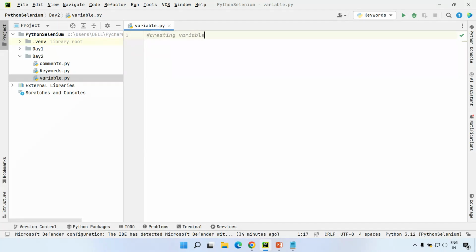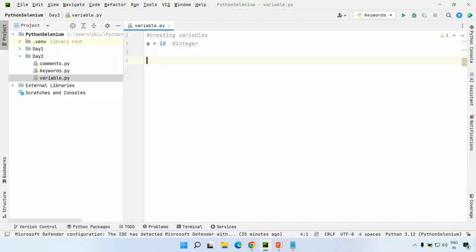Creating variables. I'm taking a variable a whose value is 10. I'm not specifying any data type, guys. I am specifying only the data inside a container, which is nothing but a variable. Based on the type of data which I am providing, the data type of the variable is automatically assigned. So you can see by default, I know this is an integer value. Is it right? I can say this is an integer value.